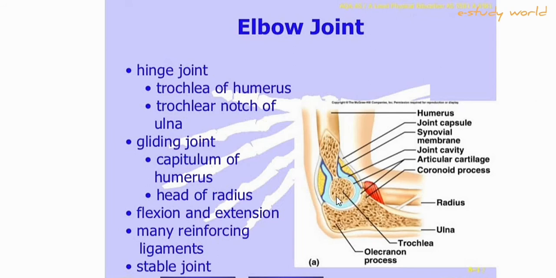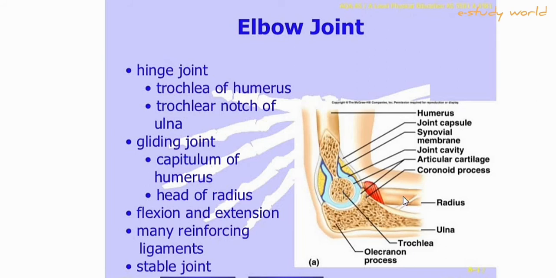Let me show you the joint capsule of the humerus. This is the synovial membrane filled with synovial fluid. This is the joint cavity. This is the articular cartilage. This side is the trochlea.